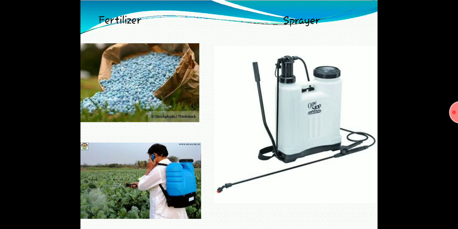Next is fertilizers. You can see the small bowls, that is fertilizer, and this fertilizer can be dissolved in water. When the fertilizer gets dissolved in water, afterwards it can be added to the sprayer and sprayed. You can see the picture there.